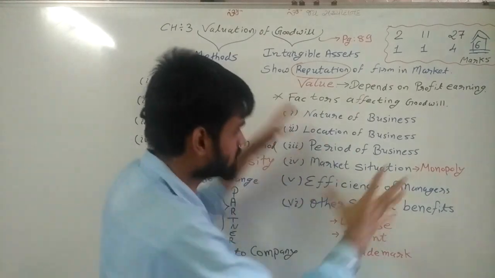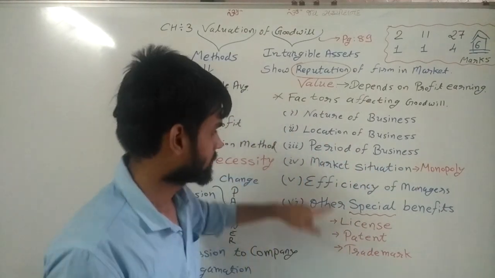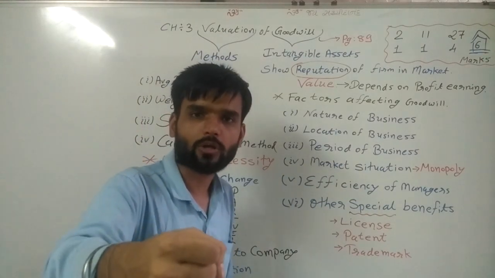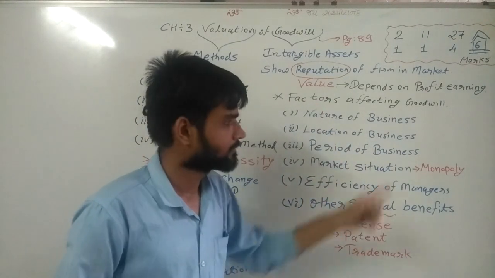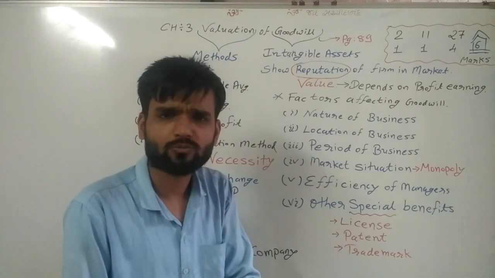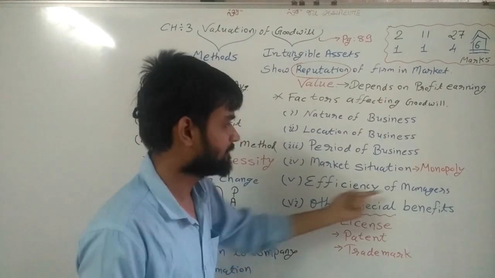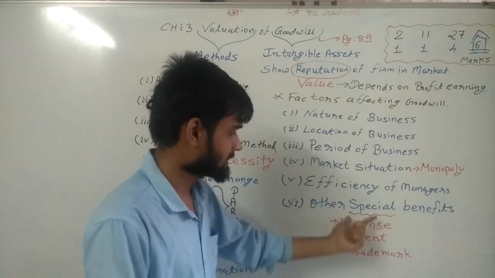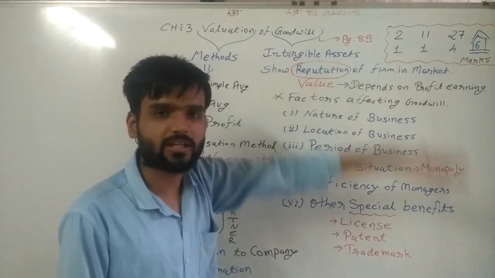So all these situations make a difference in goodwill. Market situation, monopoly: if the only product available in the market is given by me, no other person is available, then monopoly. And I have taken the example of the canteen. In the canteen also, only one person is the supplier, and many students are buyers. Efficiency of manager, Pragnesh sir, simple example. And last, license, patent, trademark are used. So these are all the factors affecting the goodwill.